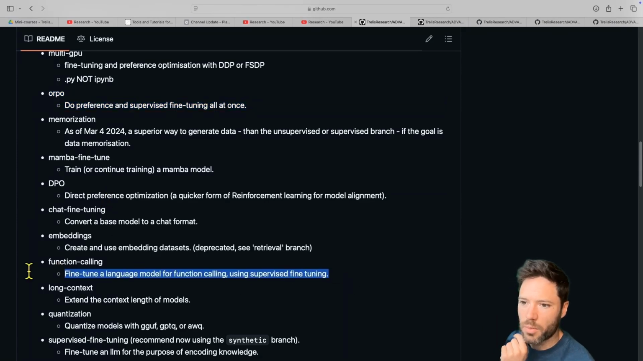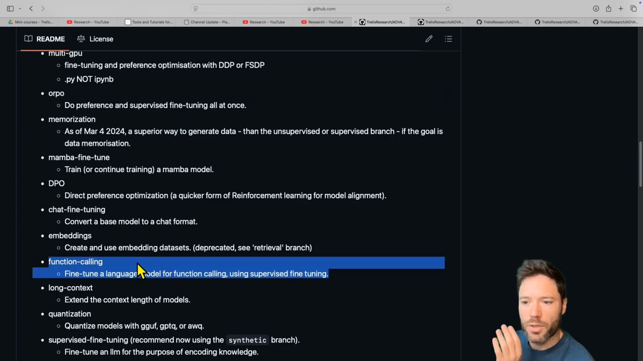Function calling has become less important over the last year or two as a form of fine-tuning, because many models are fine-tuned for function calling out of the box, or now more commonly called tool calling.